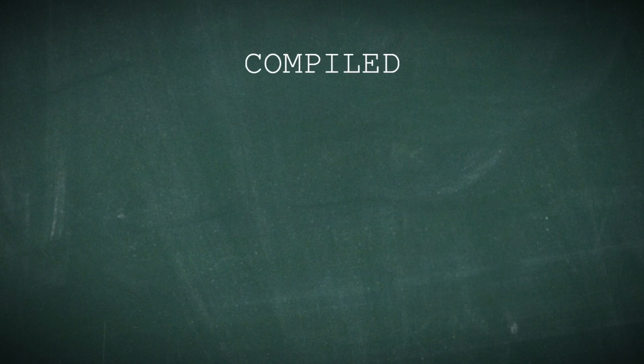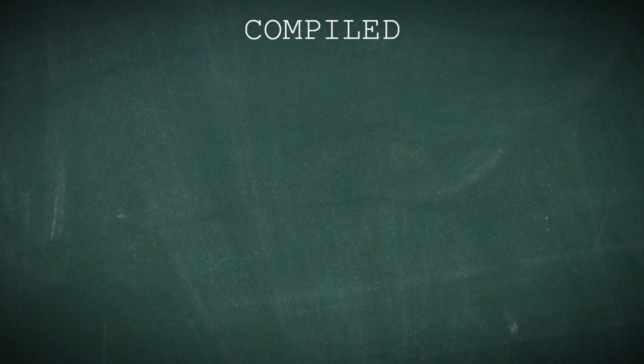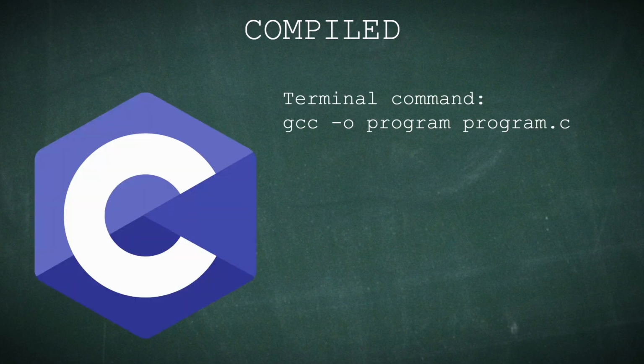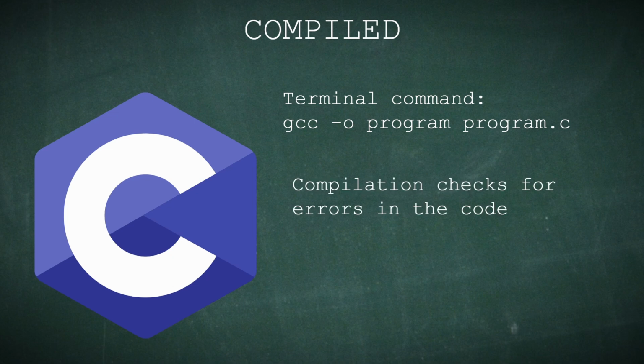Most programming languages are either compiled or interpreted. Compiled languages, such as C, have a terminal command dedicated to translating what you wrote into instructions that the computer can understand and execute. During the compiling process, the code is inspected for any errors. If an error is found, it will stop the process and inform the user.